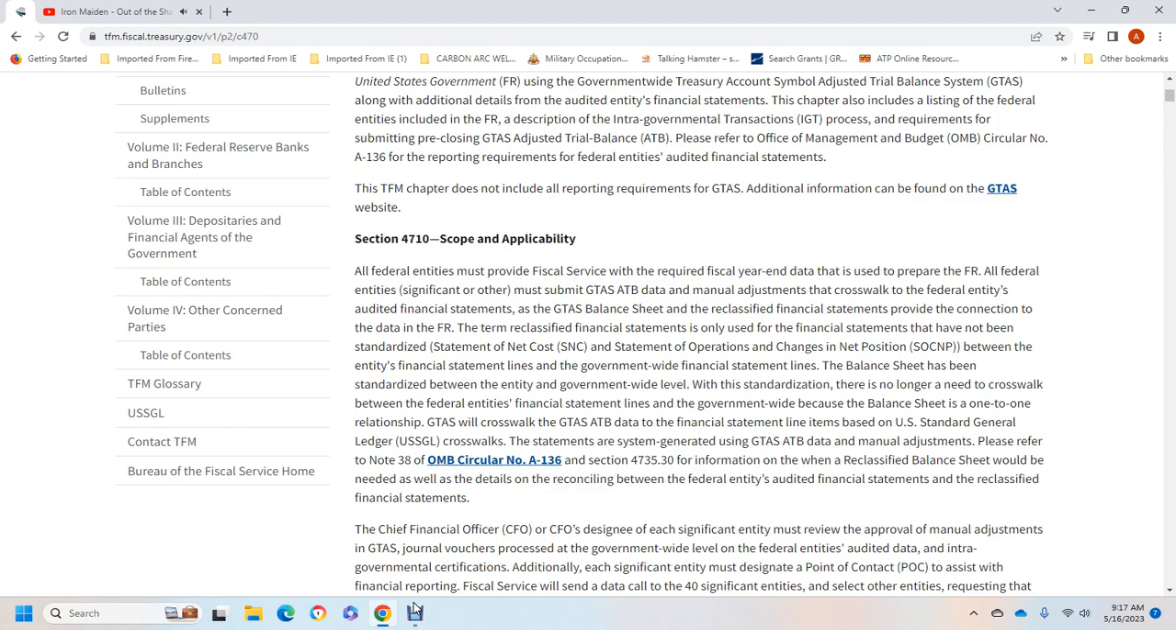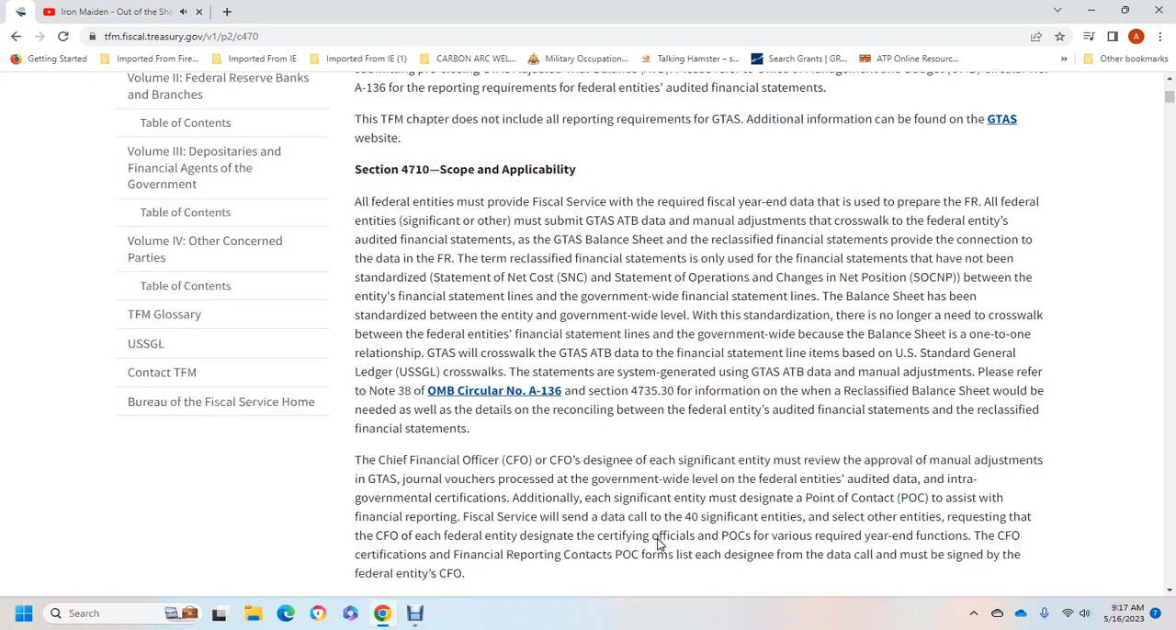Please refer to Note 38 of the Office of Management and Budget Circular Number A-136, Section 473530, for information on when the reclassified balance sheet will be needed, as well as the details reconciling the federal entity's financial system and reclassified financial statement. The chief financial officer or the chief financial officer's designee reviews and approves each significant entry of the manual adjustment of the government-wide Treasury Account Symbol, and the federal entity audit of the data of the intergovernmental certifications is authorized.